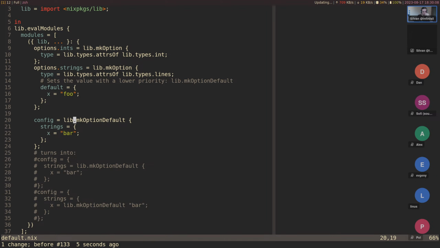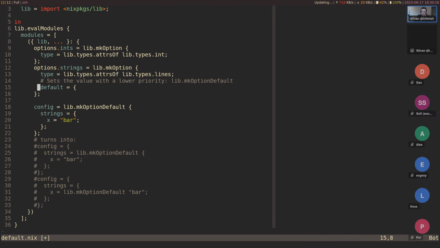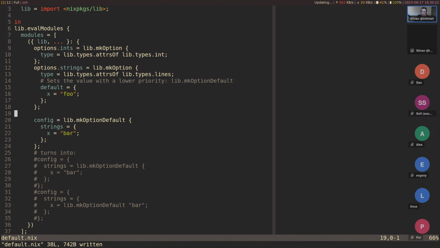But let's get away from make option default because this is not really something you should generally use. Instead, options have a default, so that's the default. But if users specify the options, they might just do it like this. So set config, and then the default gets overridden. If you want to make sure that you set a default, but if the user specifies it, it shouldn't get overridden, you should not set it in here, because this uses make option default on the entire thing. Instead, you can do it in the config section down here.